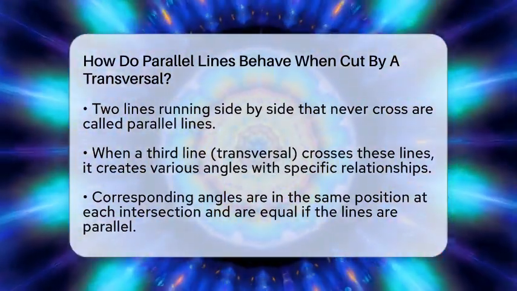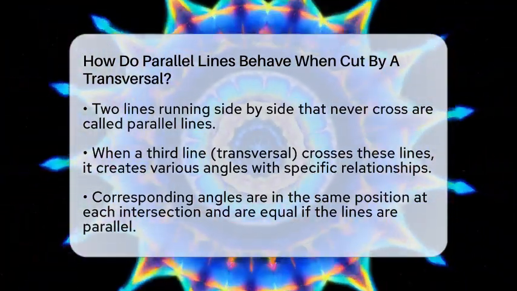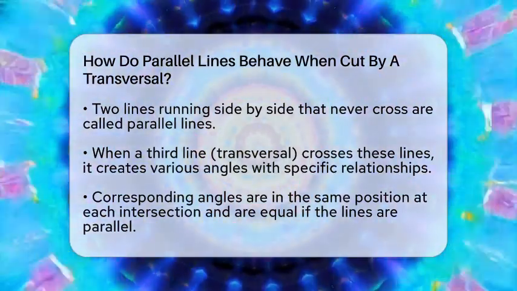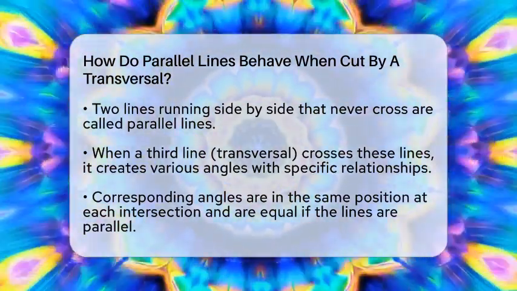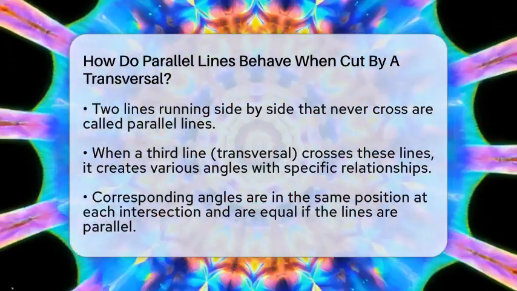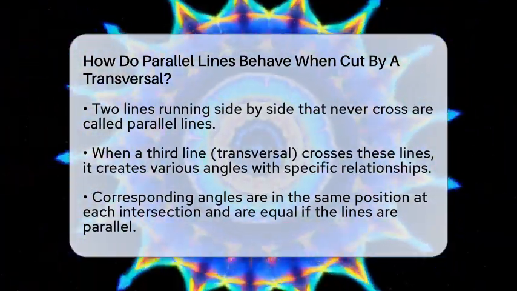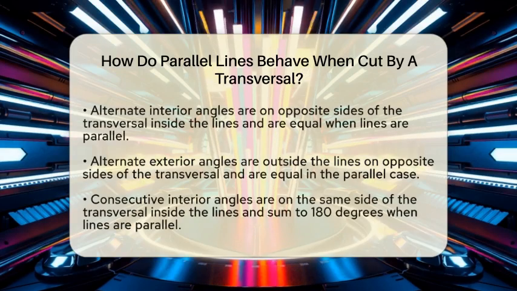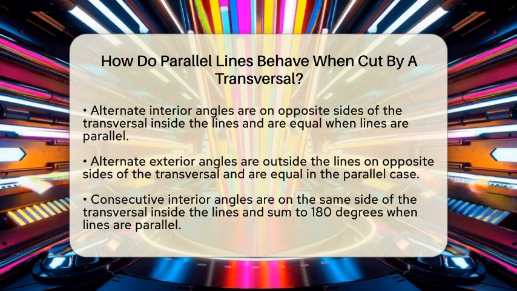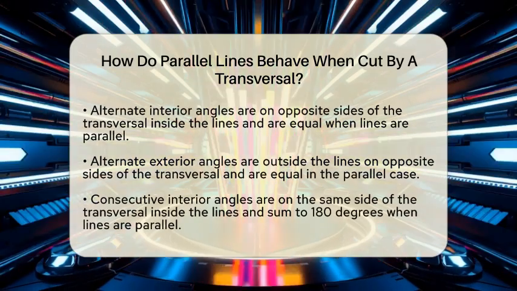For example, if the transversal crosses the first parallel line and makes an angle in the upper left corner, then at the second intersection, the angle in the upper left corner will be exactly the same. This means corresponding angles are equal when the lines are parallel. It's like looking in a mirror across the two lines.